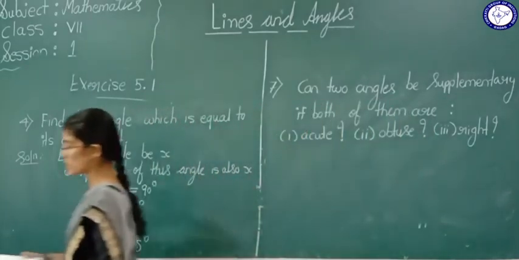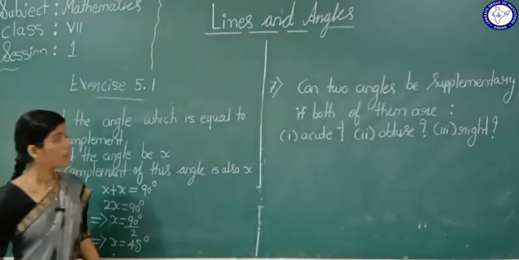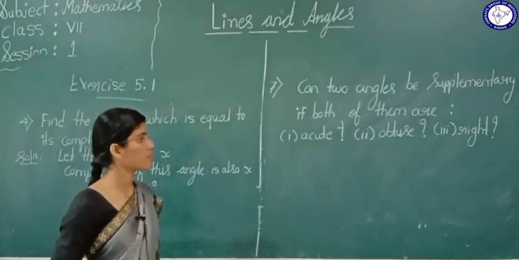Now see what this question is telling. Can two angles be supplementary? Both of them are acute.